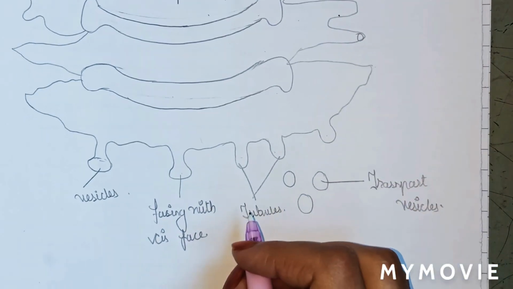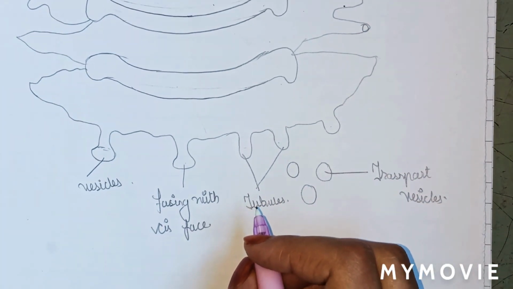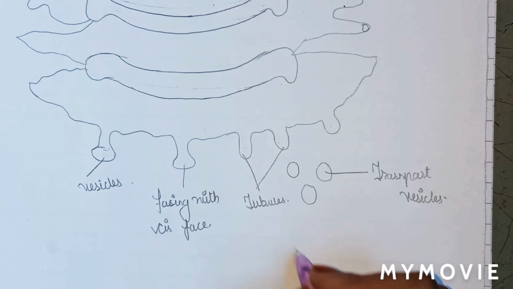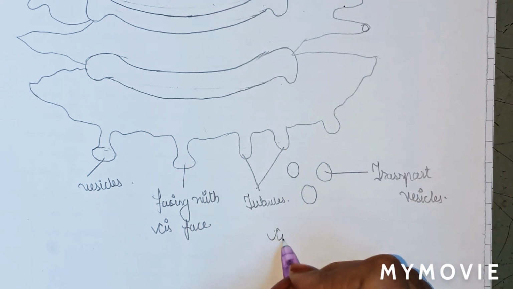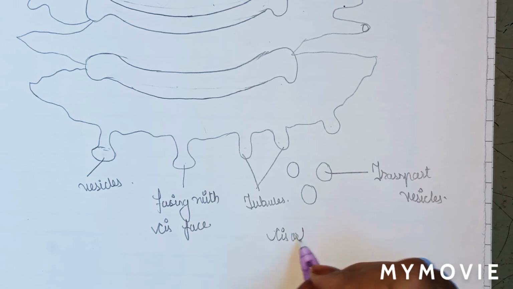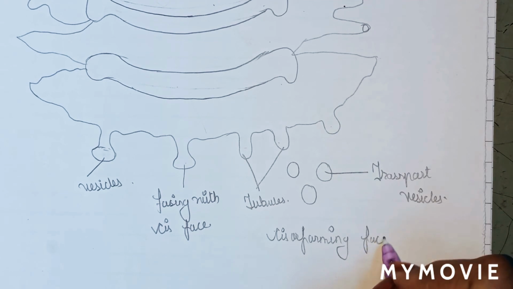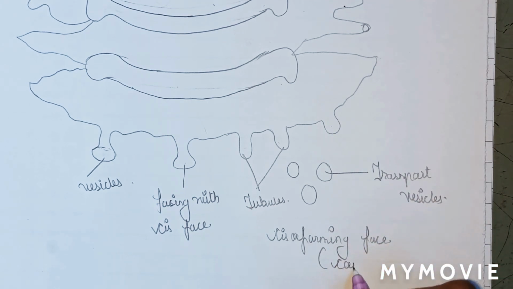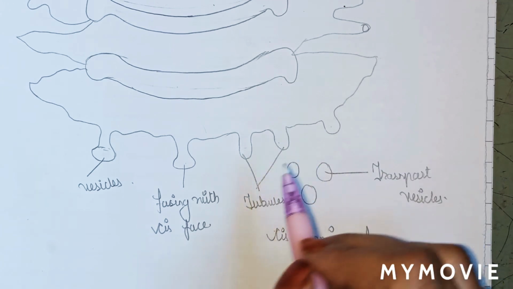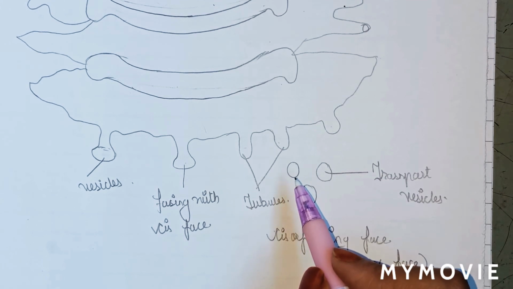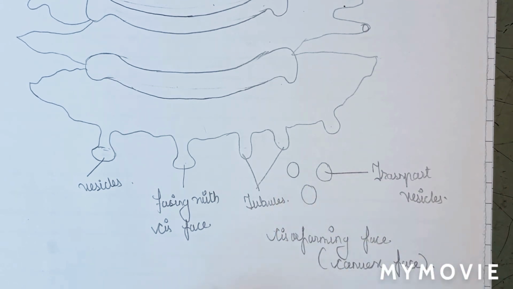Now, what is cis phase? Cis phase is nothing but the forming phase, means convex structure. Here you can see the convex structure. We will write here cis or forming phase, means convex phase. It is towards the nucleus and endoplasmic reticulum. This forming phase is towards the nucleus or the endoplasmic reticulum.